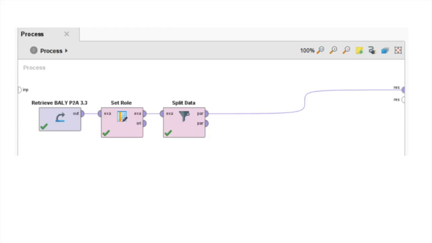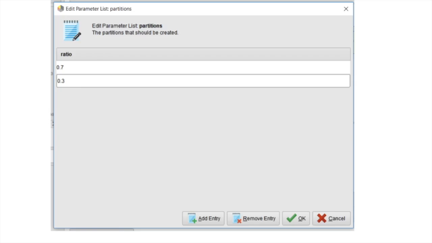The split data operator is required to split the data into two different partitions for training and testing the model. For the larger partition of 0.7, we used it for training, while for the smaller partition we used 0.3. The idea is that more training data enhances the classification model, while the testing data ensures the accuracy of estimated errors. It is also statistically proven that 3:7 of testing and training data, respectively, is the most suitable ratio.